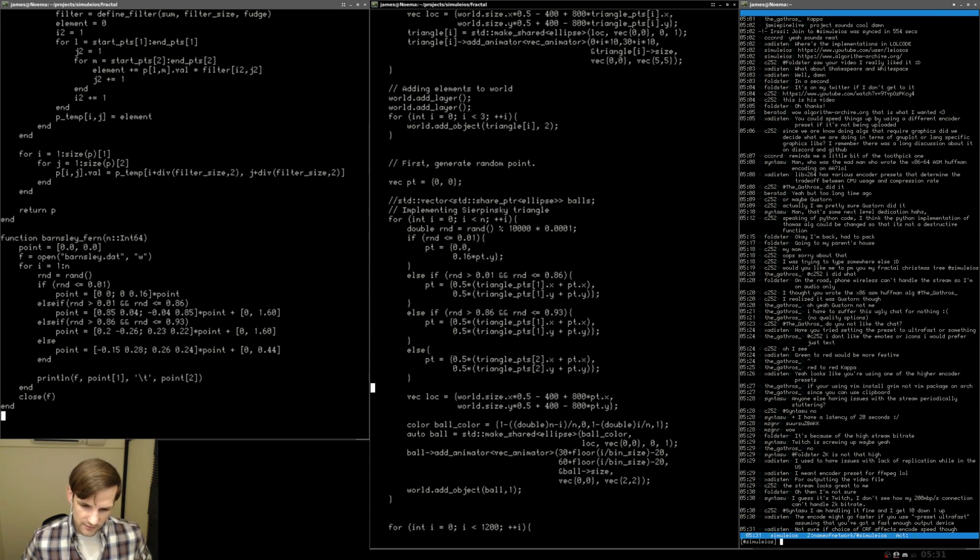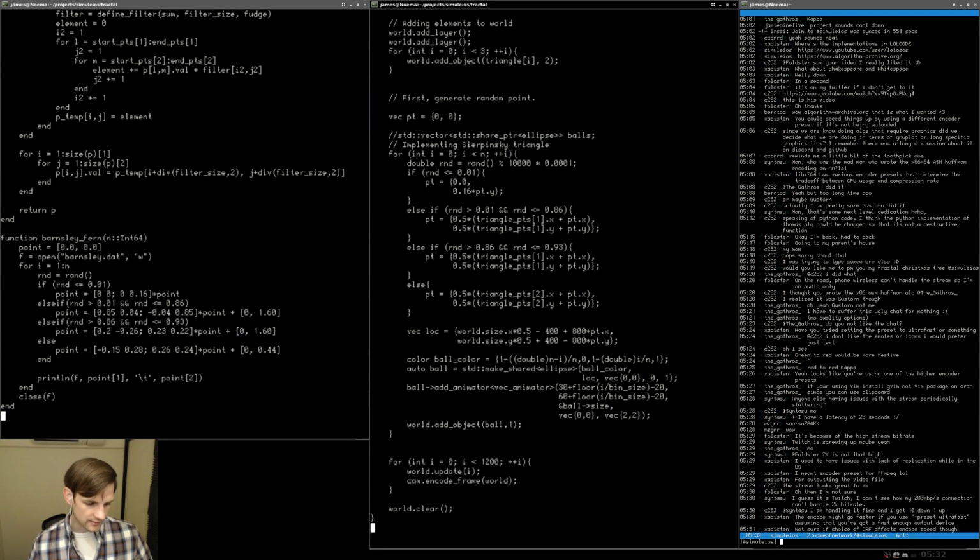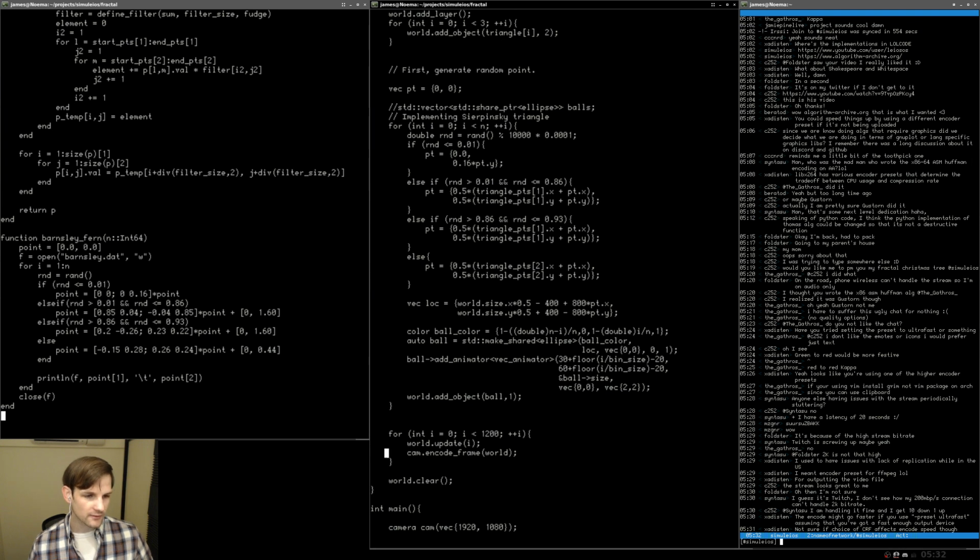The encode might go faster if you use preset ultrafast, assuming that you've got a fast enough output device. Yeah, we could probably do this. I'm not sure of the choice of CRF for the encoding speed though. Yeah, at this point, I'm kind of okay with what we have. I do realize that in principle we could be a lot faster with it, but I'm okay with this right now. Let's see, what do we have? We have 1200 frames. Do we need 1200 frames?